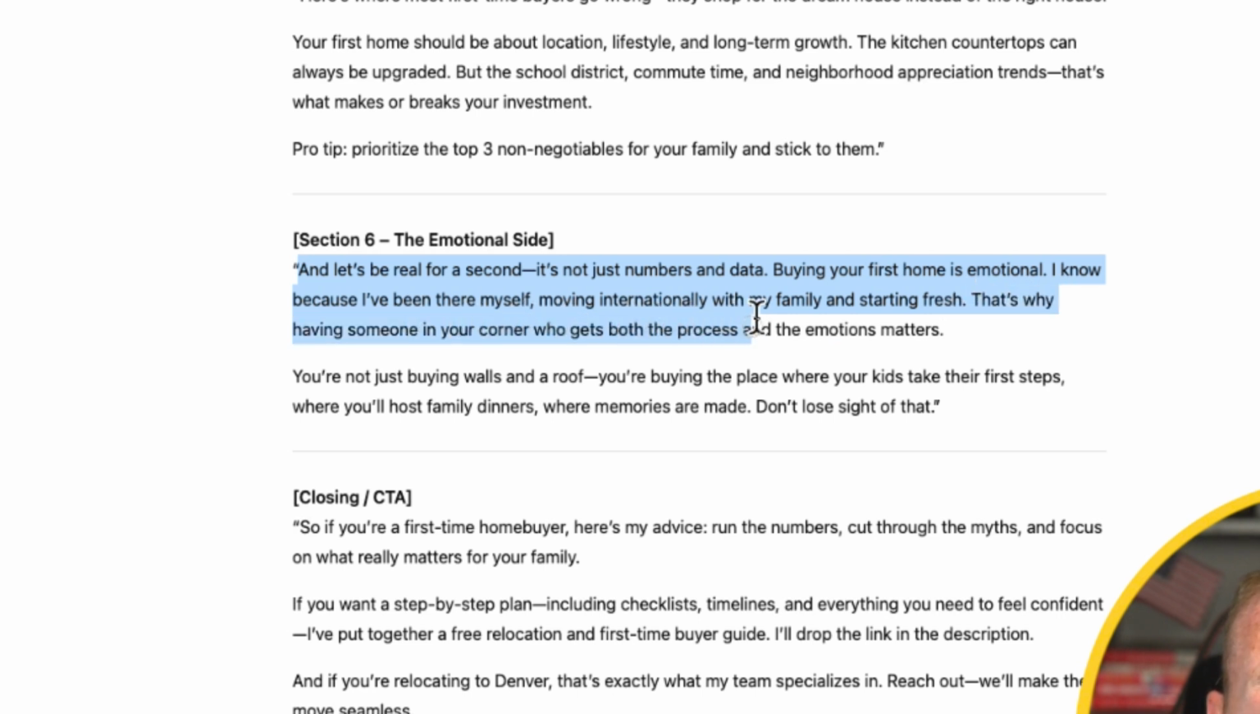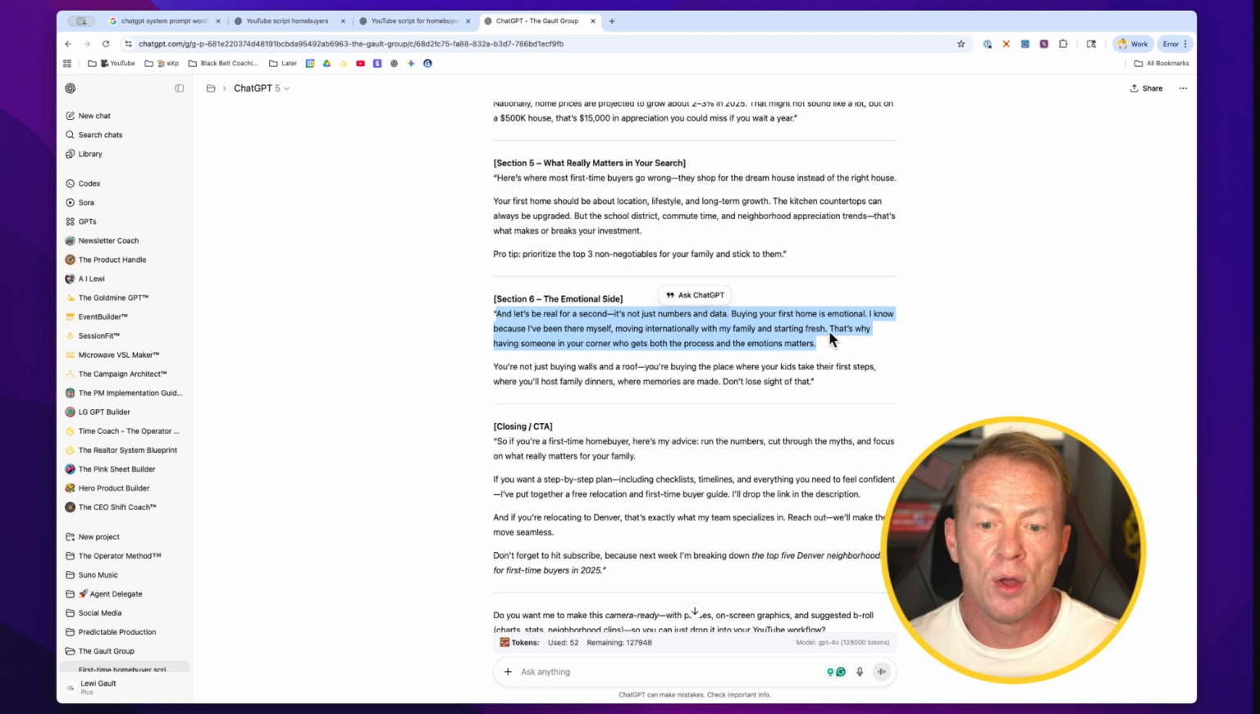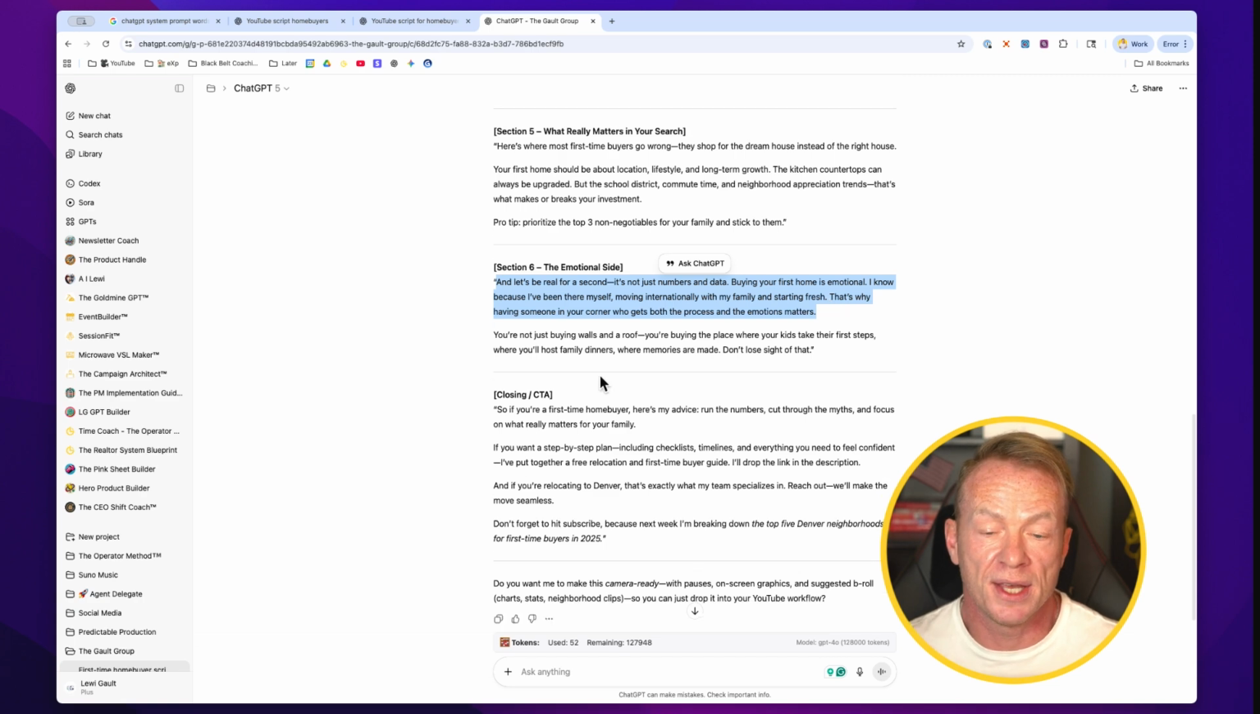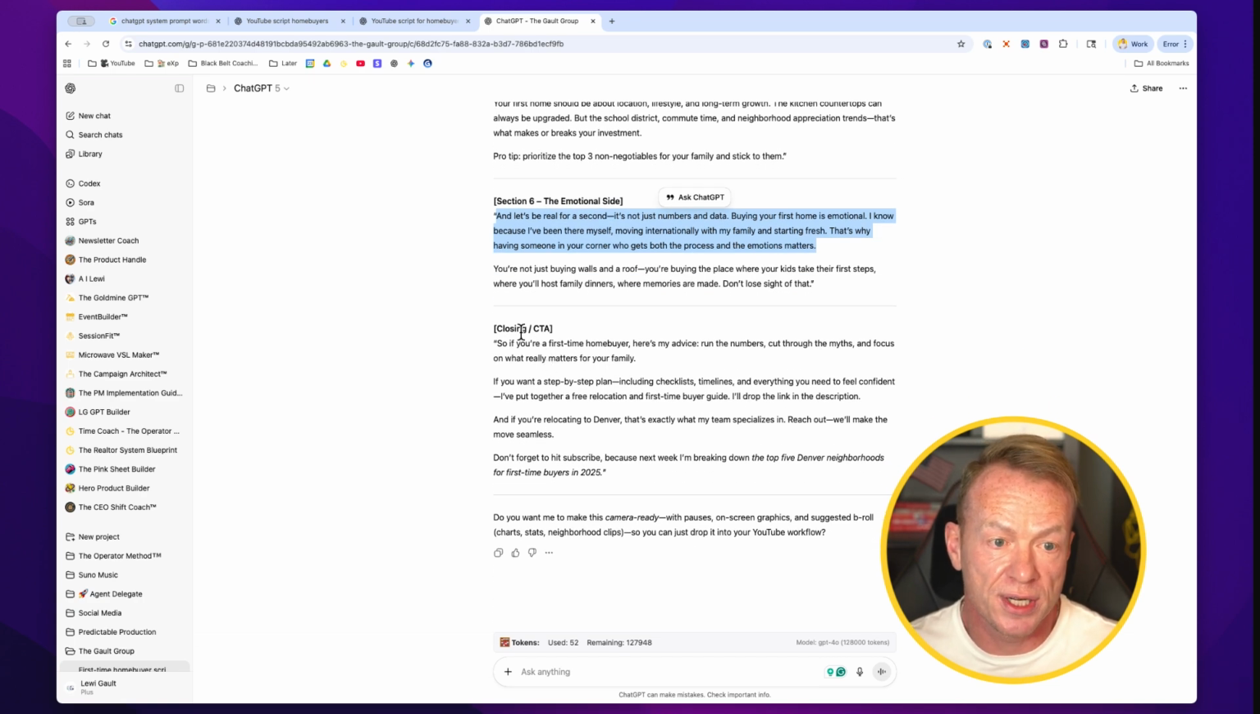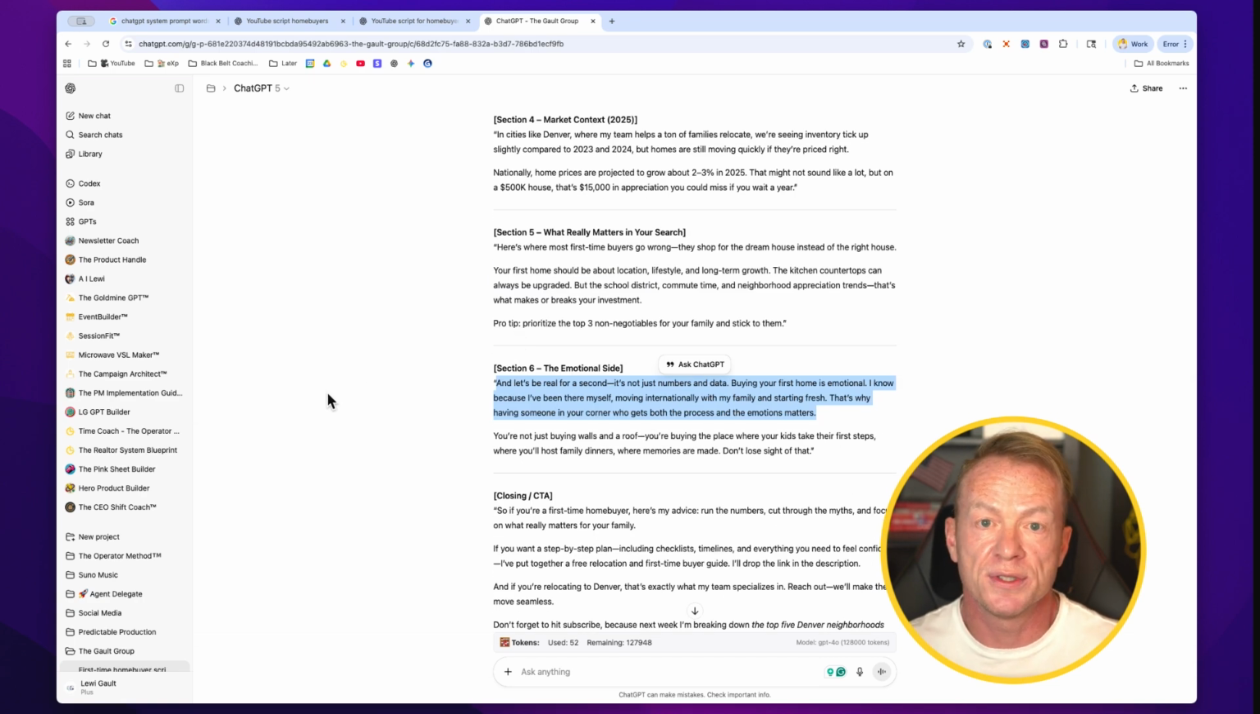That's why having someone in your corner who gets both the process and emotions matters. It's taken who we are, what we do in our business, our core values, the way we speak, and now it's built something really, really good out. And this is where using projects is really helpful for you to get quick results for your business.